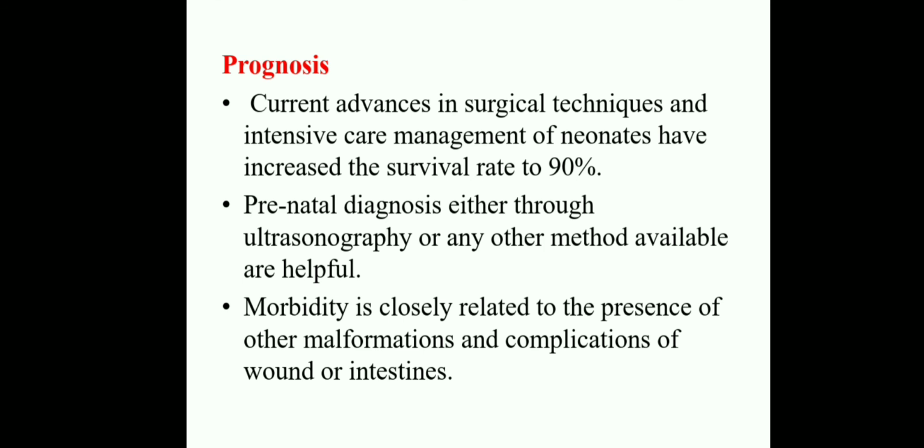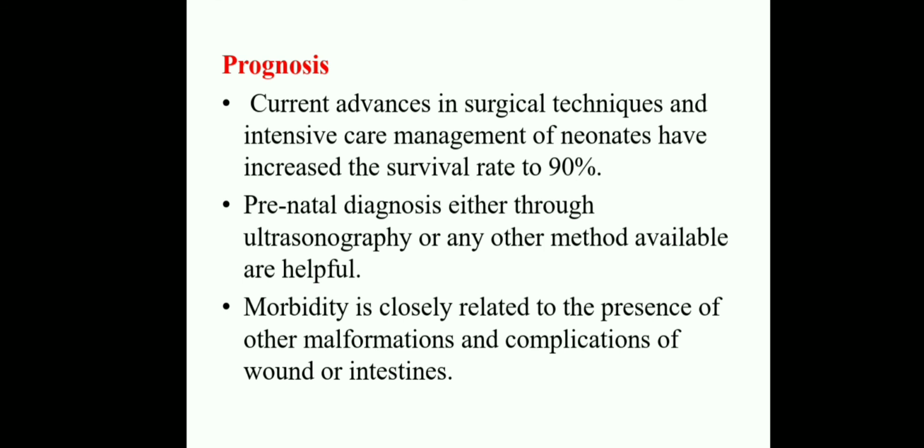And then morbidity is closely related to the presence of other malformations and complications of the wound or intestine. Because single intestinal disorders may heal very fast.